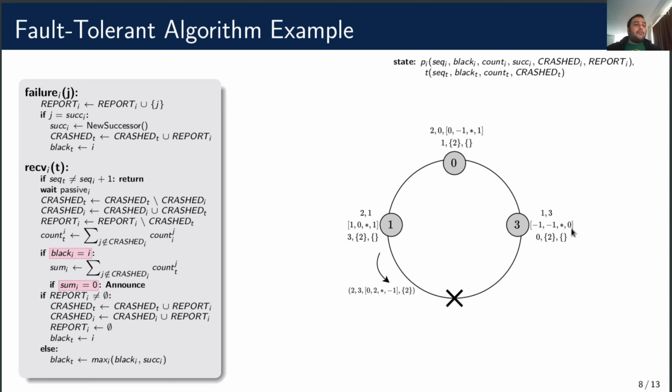Next, 1 receives the token, which has now made a full round since the crash was detected, so 1 can finally remove 2 from its report set and check for termination. But the sum is not 0, so 1 forwards the token to 3. 3 receives it and writes a -2 to it, which makes the total sum 0, so 3 announces.